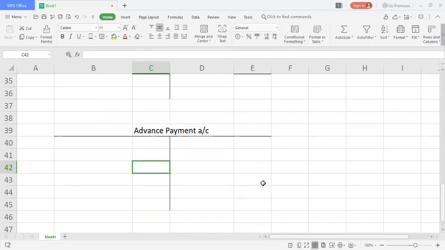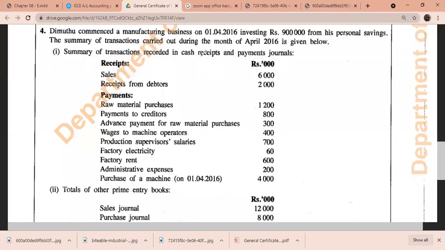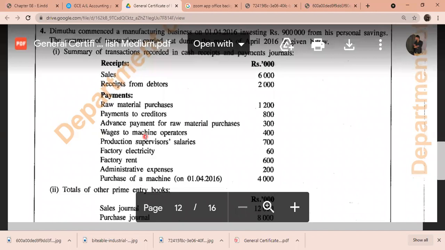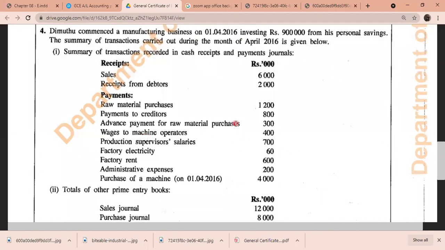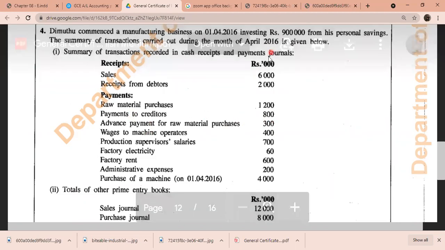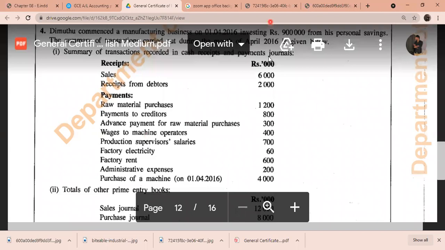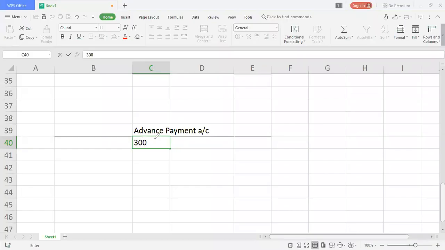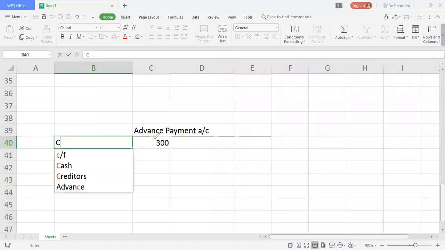Then we have the next one, the advance payment account. How do you record this advance payment account? Simple. You all remember they made a prepayment on the sum. So prepayment is a current asset actually, because it's a prepayment on asset. So it's a current asset. So you might see here they made a prepayment of how much? 300. So this 300,000 you should show it on the debit side, saying cash.